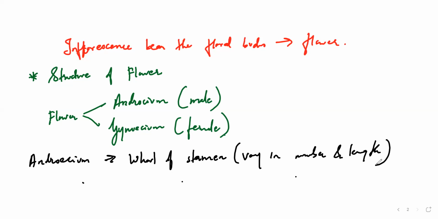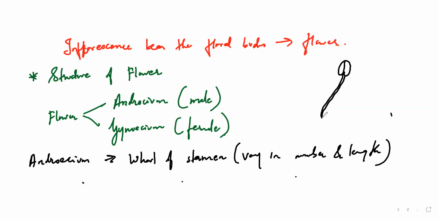If you see a flower, this part is the entire stamen, the androecium, the male reproductive part.